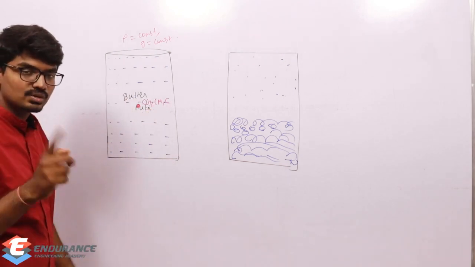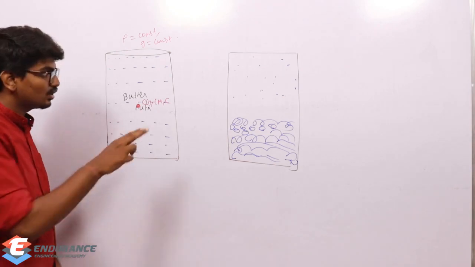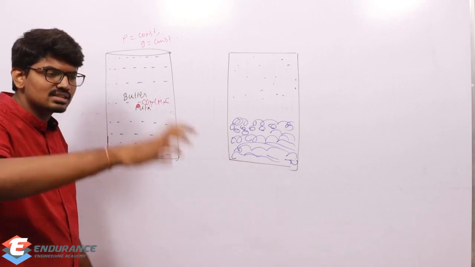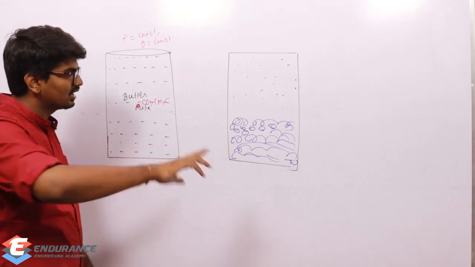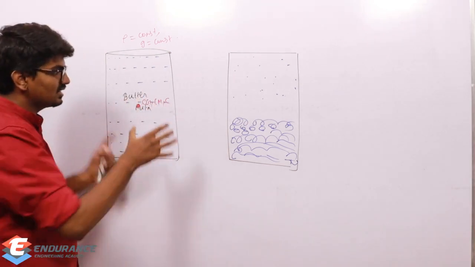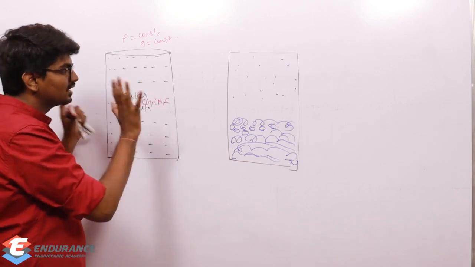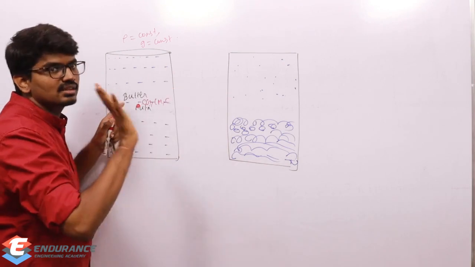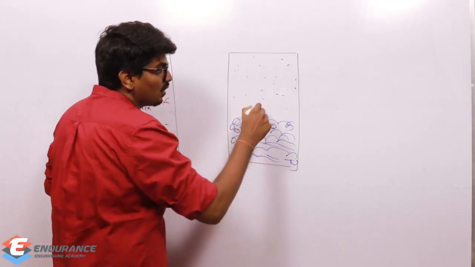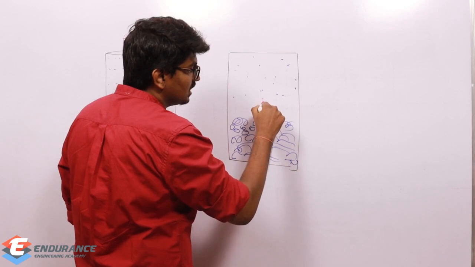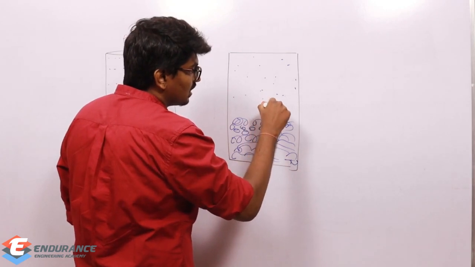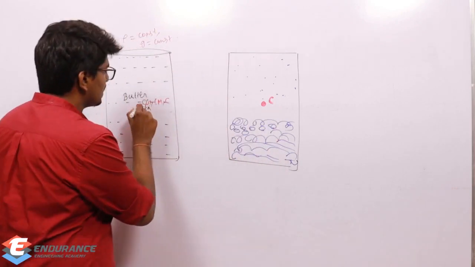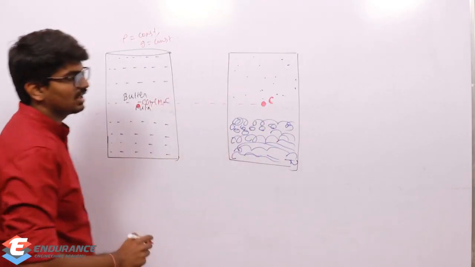But what will happen to the centroid? Centroid is simply the geometric center. Whatever may be the mass, let the density change, let the acceleration due to gravity change, centroid is the geometric center, which means I just need to consider it as a cylinder. Where is the geometric center? That will be my centroid. So centroid will always be the geometric center only. It's not going to vary, the same point.